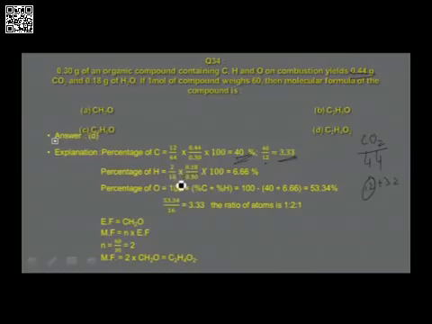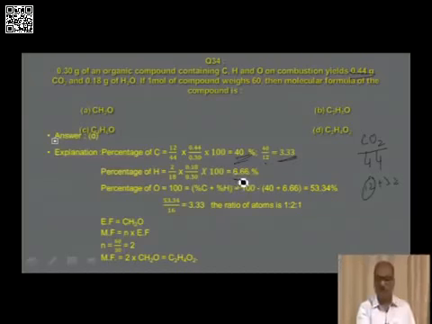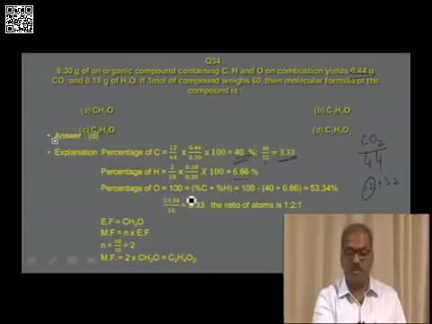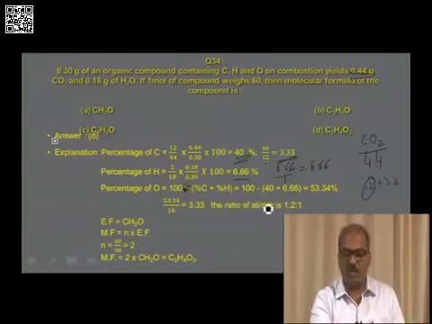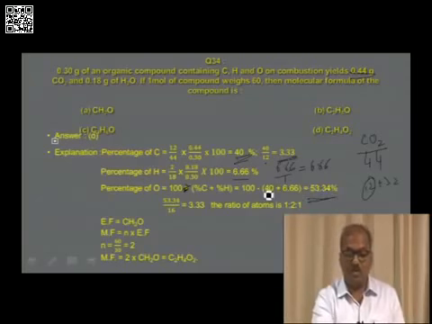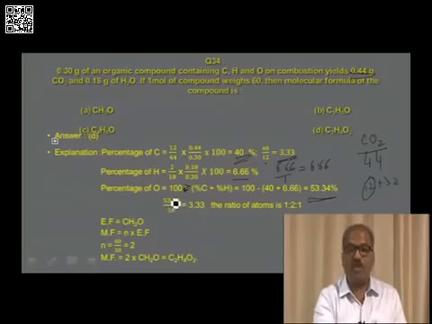Percentage of hydrogen, 2 by 18 into 0.18 into 100 by 0.3, is equal to 6.66. That is the ratio of atoms, 6.66 divided by 1, which is equal to 6.66. And percentage of oxygen is 100 minus the percentage of carbon plus percentage of hydrogen, that is 100 minus 40 plus 6.66, which is equal to 53.34. So the ratio of atoms is 53.34 divided by 16, which is equal to 3.33.